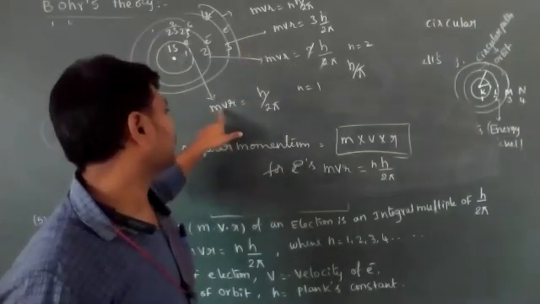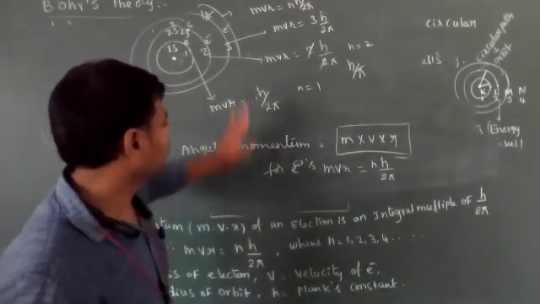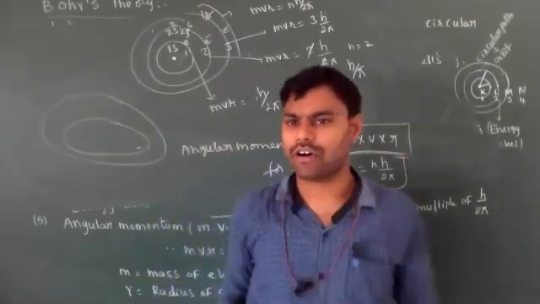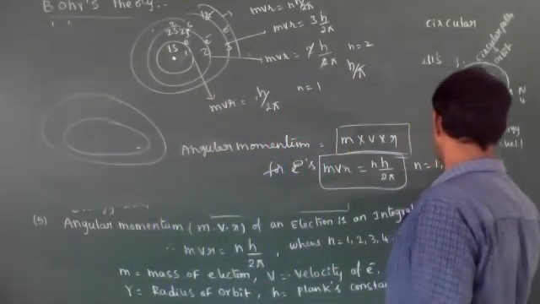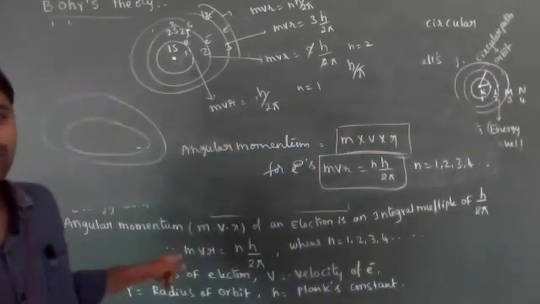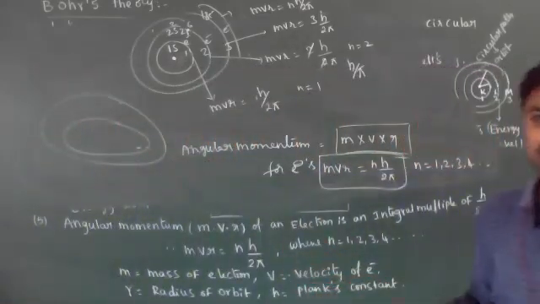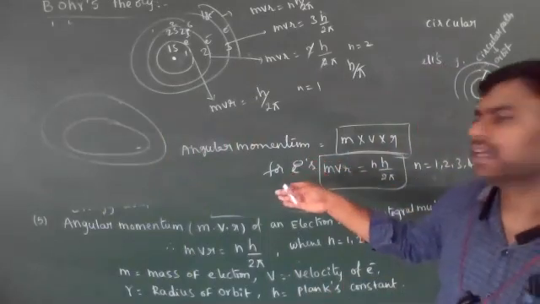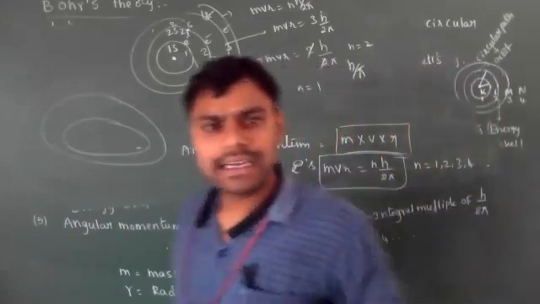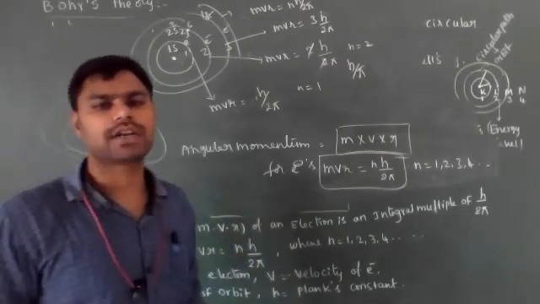Always the angular momentum mvr is equal to nh by 2 pi, where n equals 1, 2, 3, 4, 5, 6, 7 and so on. If n equals 1, it indicates the electrons are present in the first orbit. If n equals 2, it indicates the electrons are present in the second orbit. Then the angular momentum is 2h by 2 pi, the 2 will cancel, so h by pi. Like this, he proposed one postulate that was later proved by the scientist de Broglie.